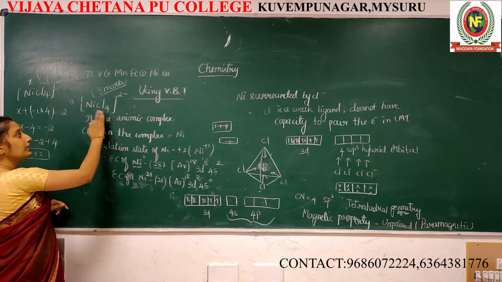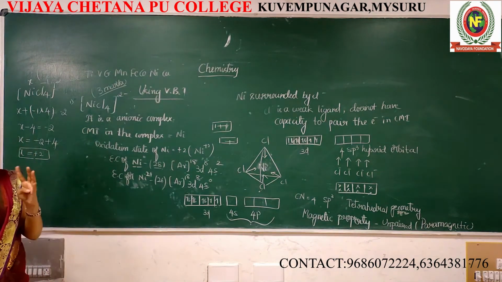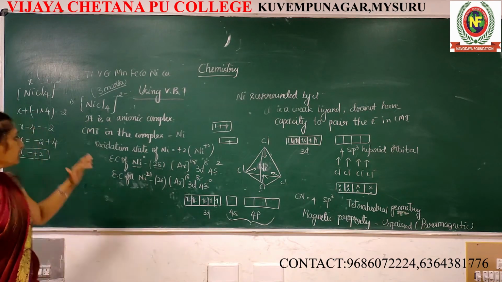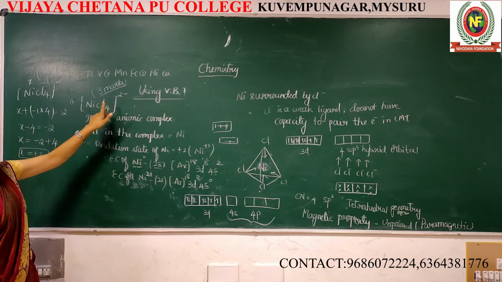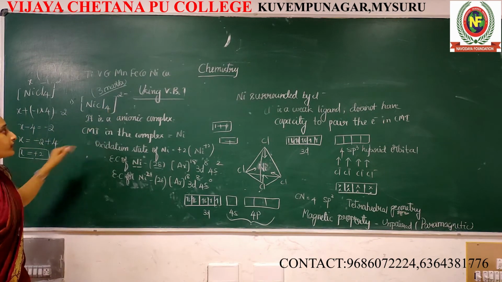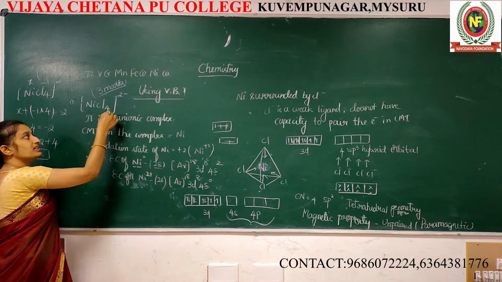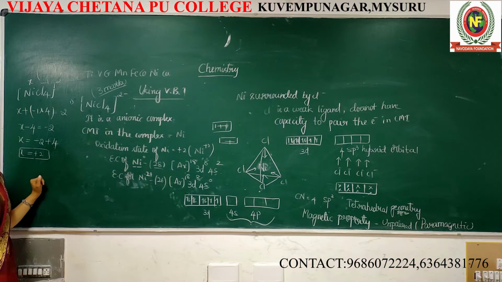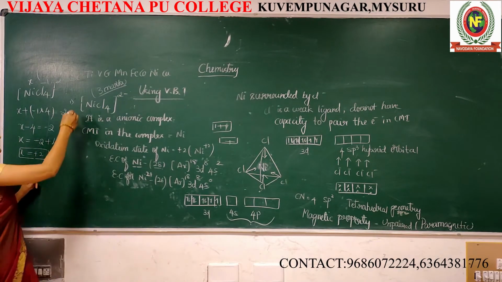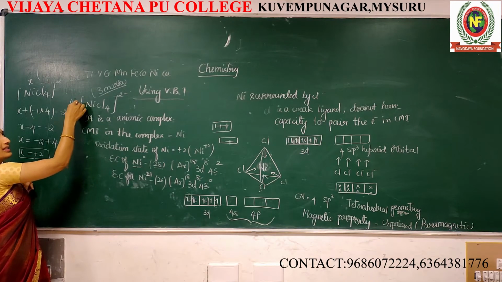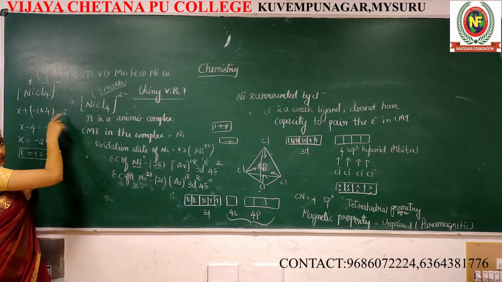First, they will give this compound. Not only this, total 4 are there. Here nickel means, what about the IUPAC name? Very simple. It's an anionic complex. So first the cation, the counter ion, is there, but here there is no counter ion.